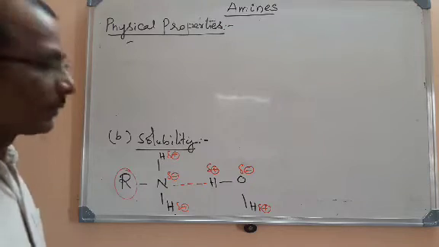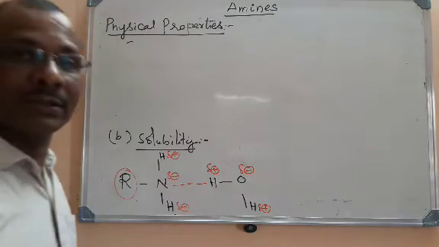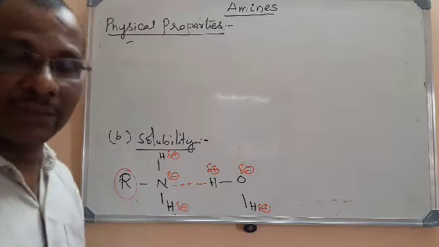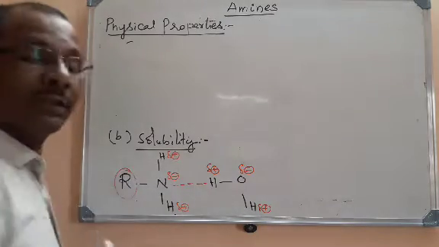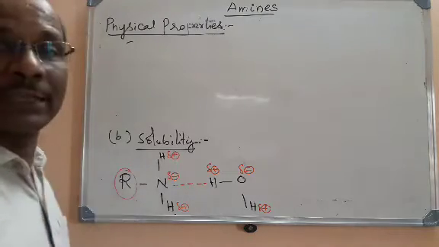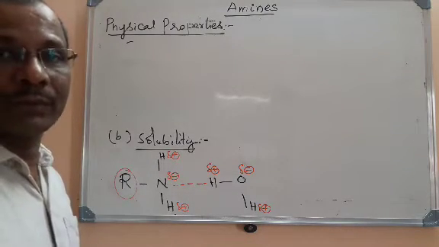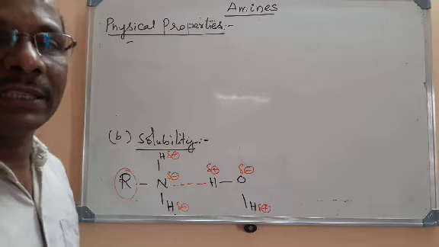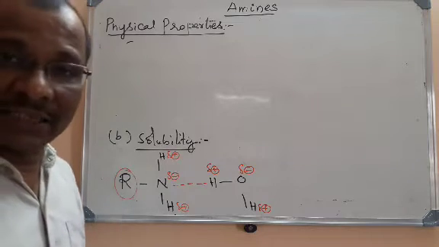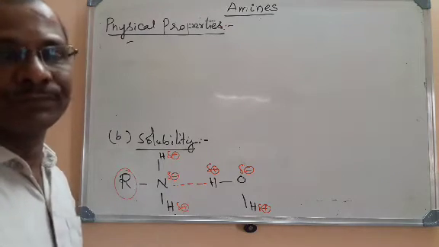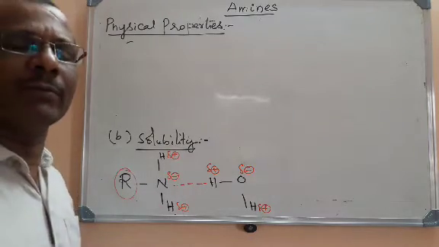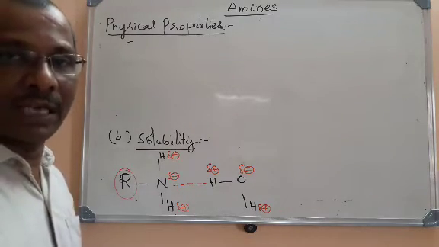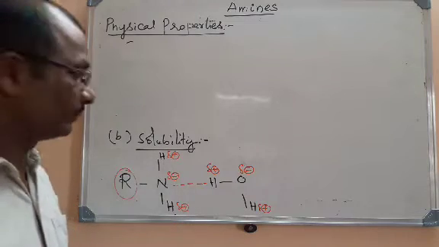So what you can conclude is lower aliphatic amines are soluble in water. Higher members, that is with more molar mass, that is nothing but with more length of alkyl groups, will be insoluble in water. If you take aniline, that is soluble in organic solvents like benzene and ether, but it will not be soluble in water. Very slightly soluble, you can say insoluble in water. Aromatic amines are insoluble in water.